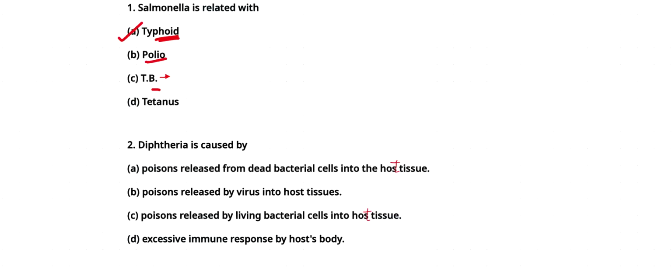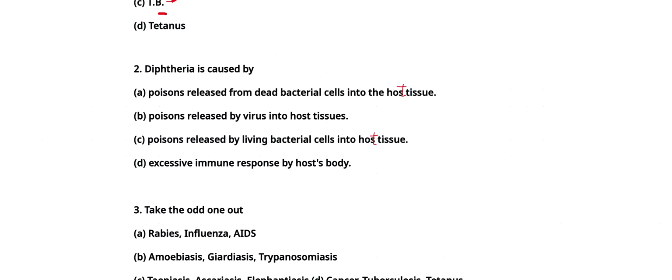Our second question is: diphtheria is caused by A. Poisons released from dead bacterial cells into the host tissue. B. Poisons released by virus into host tissues. C. Poisons released by living bacterial cells into host tissues. And D. The excessive immune response by host tissues. Our answer will be C, that is poison released by living bacteria into the host tissue.